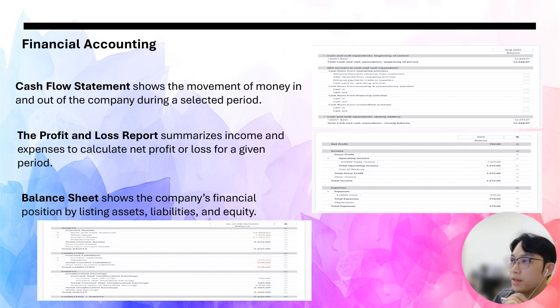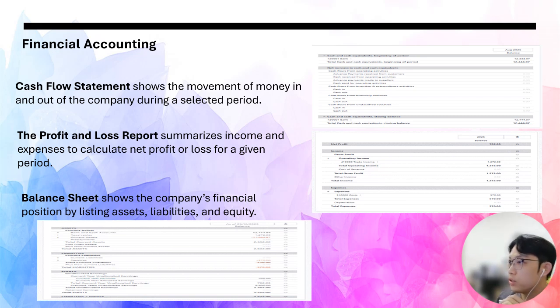Let's move on to the financial accounting module. First, we have the cash flow statement, which tracks how money flows in and out of the company over a selected period. This gives us a clear view of liquidity and whether the company has enough cash to support operations. Then the profit and loss report provides a summary of our income and expenses. From this, we can calculate whether the company is operating at a profit or loss.